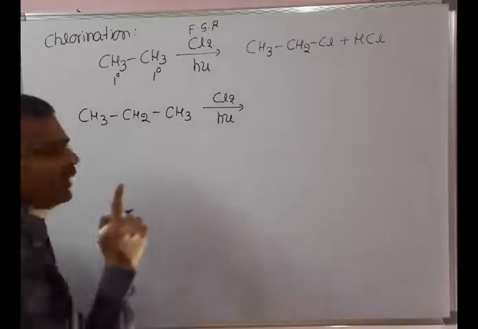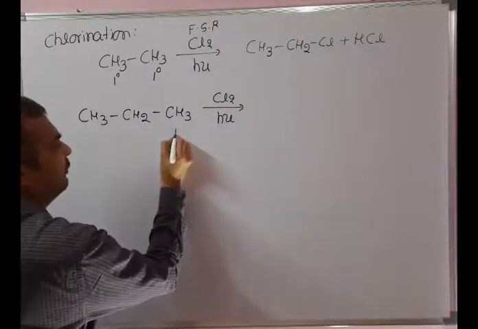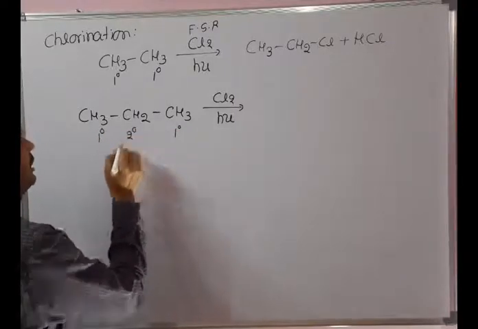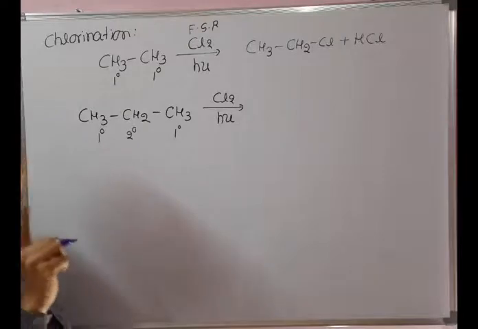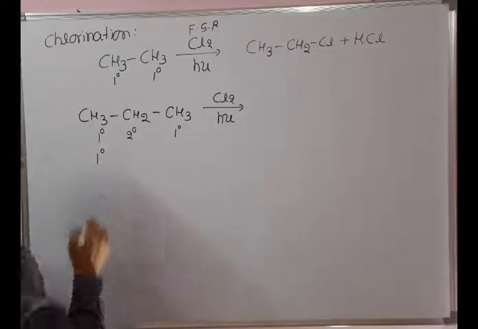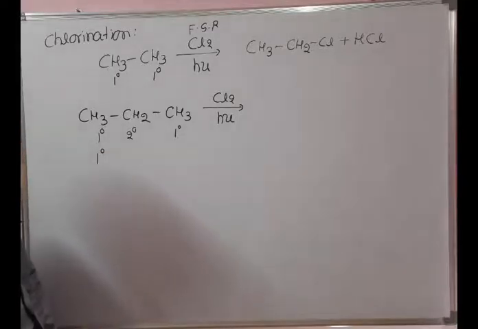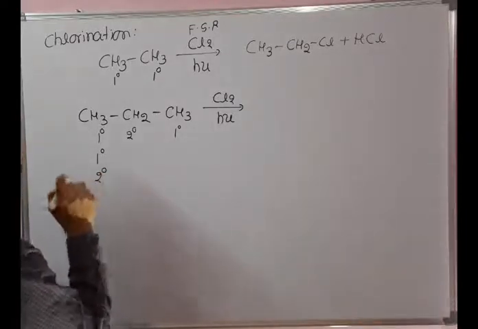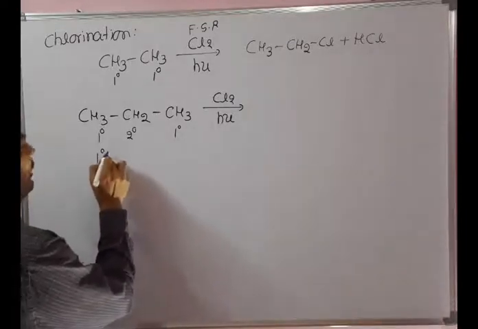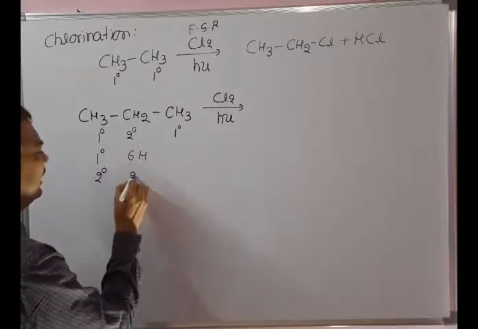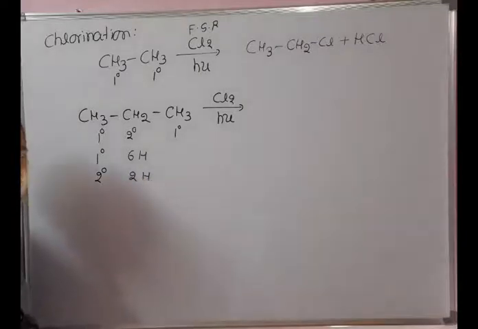See here, 2 types of hydrogens are there, so primary carbon and secondary carbon. There are 6 hydrogens attached to the primary carbon, 2 hydrogens attached to the secondary carbon. In this case, we need to see whether we need to write the product with respect to the selectivity or reactivity. Write the number of hydrogens. Primary carbon attached hydrogens are 6. Secondary carbon attached hydrogens are 2.